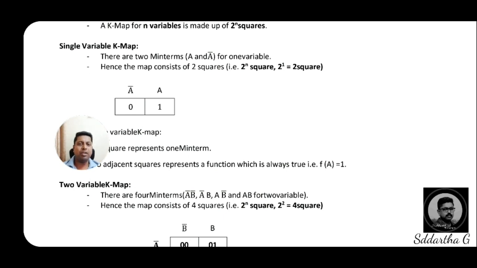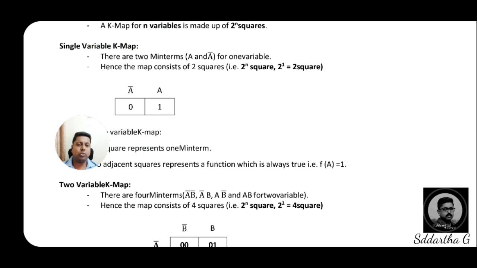Coming to the first type of K-map, that is the single variable K-map. Here there are two min terms, a and a bar, for the one variable. Two min terms for a single variable, a and a bar, as we discussed in previous classes. For a single variable we have two chances to write: a normal variable and its complemented variable.